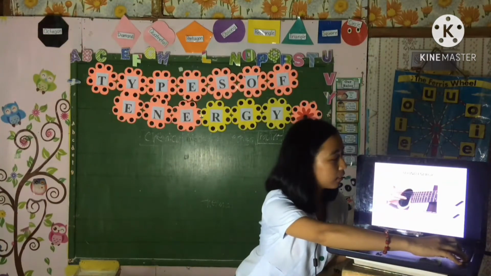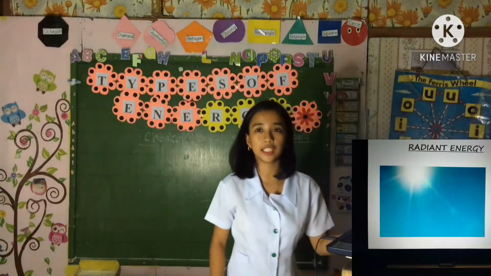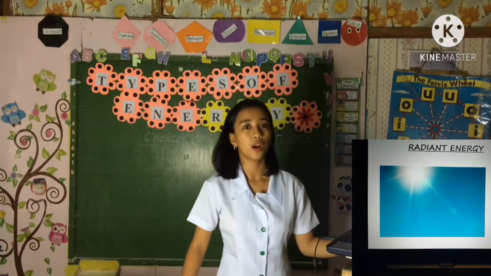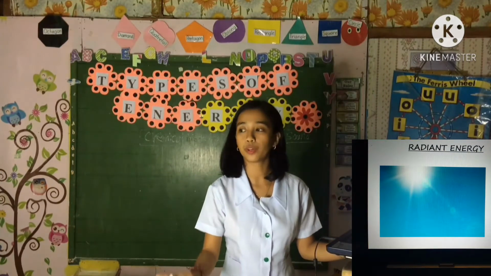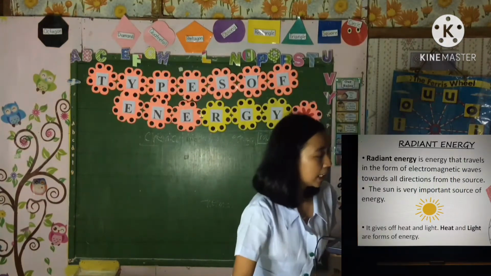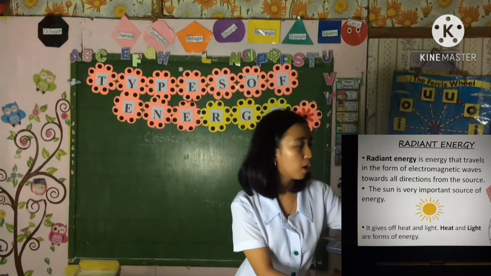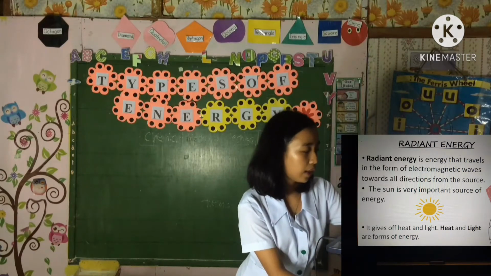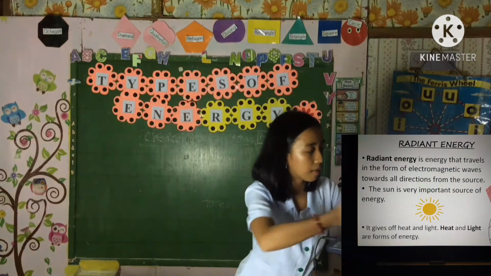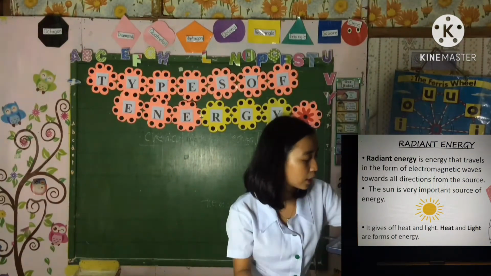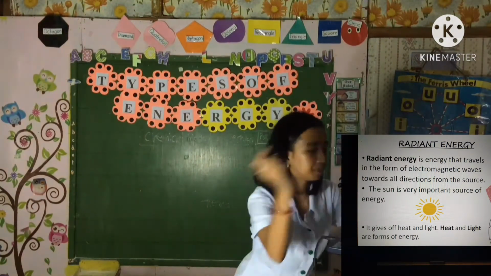Now let us proceed to radiant energy. Anyone from the class who knows what radiant energy is? Radiant energy is energy that travels in the form of electromagnetic waves towards all directions from the source. The sun is a very important source of energy. It gives heat and light. Heat and light are forms of energy.